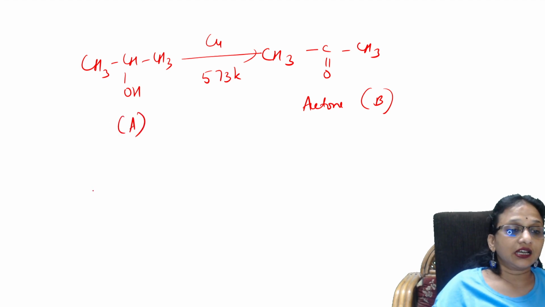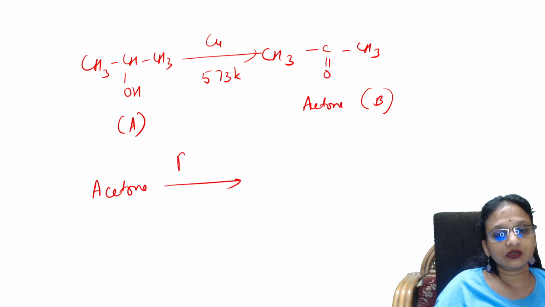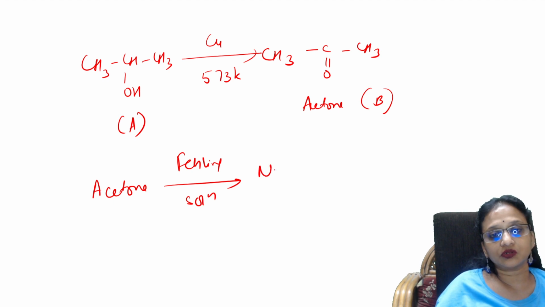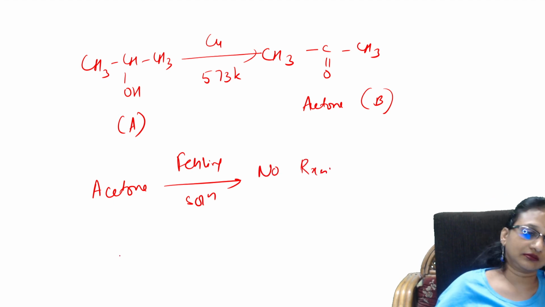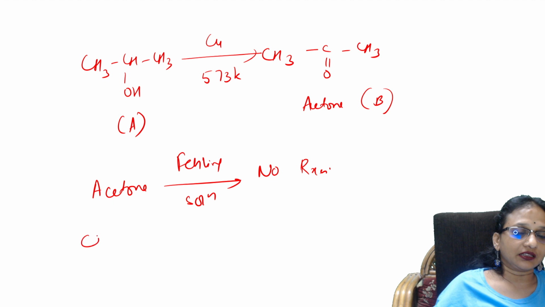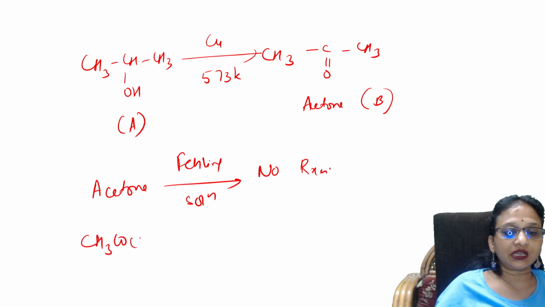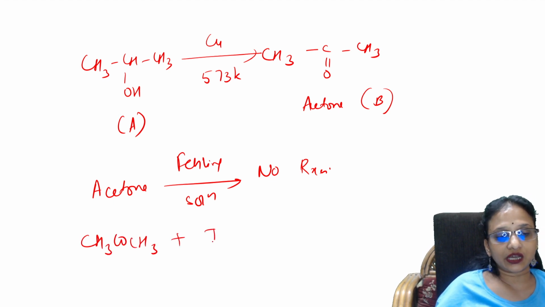Now they said the acetone molecule is a ketone, and with Fehling solution it doesn't show any reaction. But this is a methyl ketone. The methyl ketone is going to react with iodine and NaOH and form, what is it?